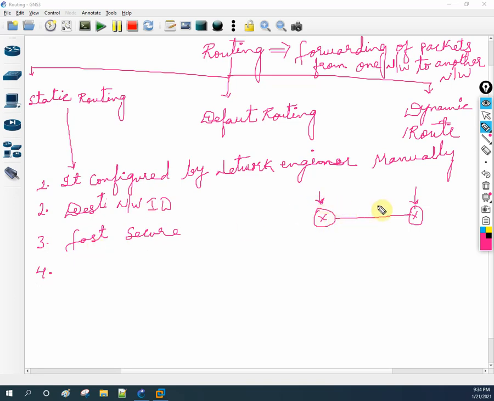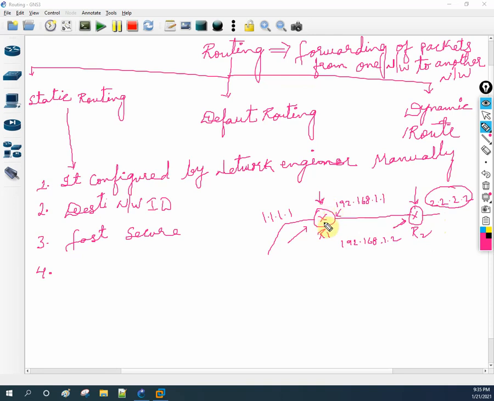Let me give you an example here. Imagine this is a network: here I have 192.168.1.1 on this interface, and on this interface I have 192.168.1.2, and here I have 2.2.2.2, and here I have 1.1.1.1. So for example, if someone from this side needs to go to this network, our router doesn't know anything. This router R1 doesn't know anything about the network 2.2.2. So we need to tell R1,